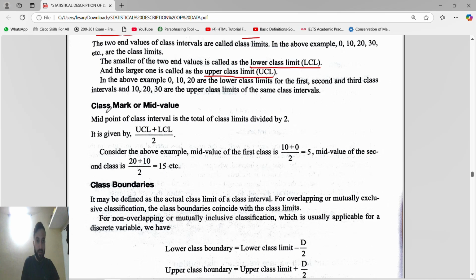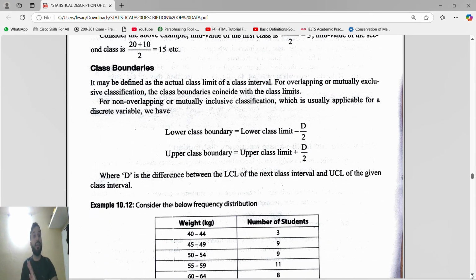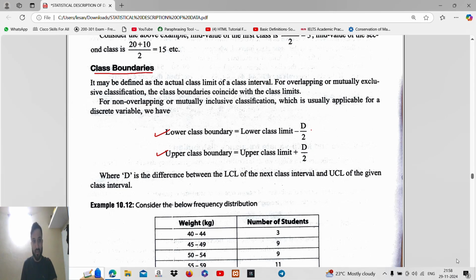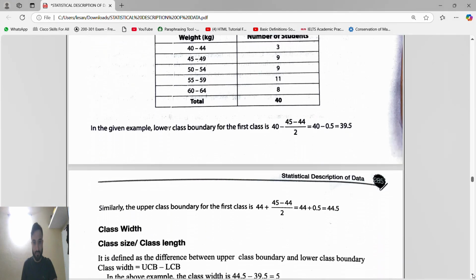Now if you have to find the class mark or mid value, the formula is: upper class limit plus lower class limit divided by 2. Guys, remember the formula, because in statistics they have asked for formulas many times. Like next is class boundary. What is the formula of lower class boundary? Lower class boundary is lower class limit minus d by 2. Upper class boundary is upper class limit plus d by 2. Okay, just remember this, it is enough.